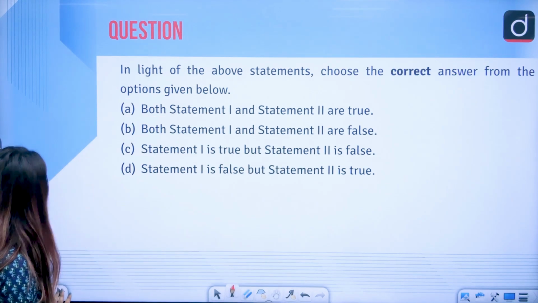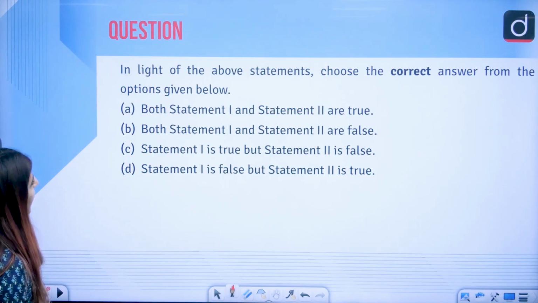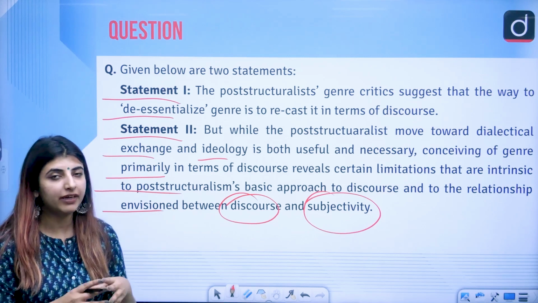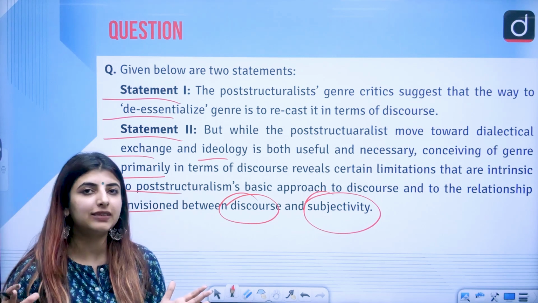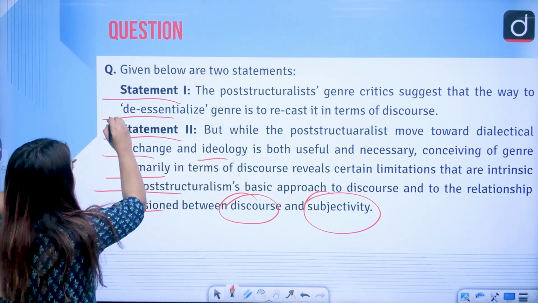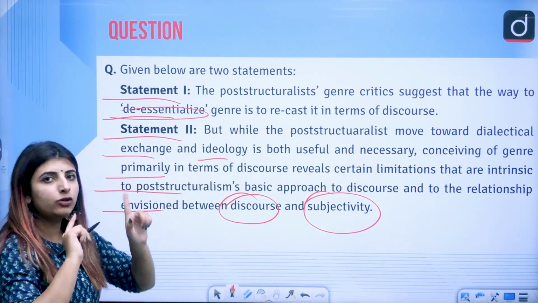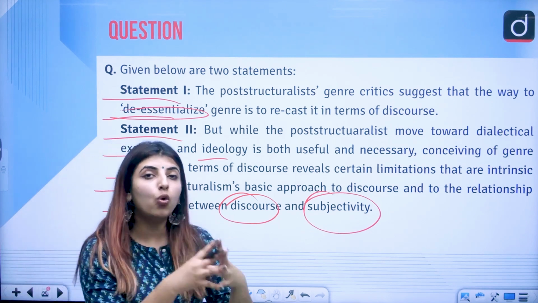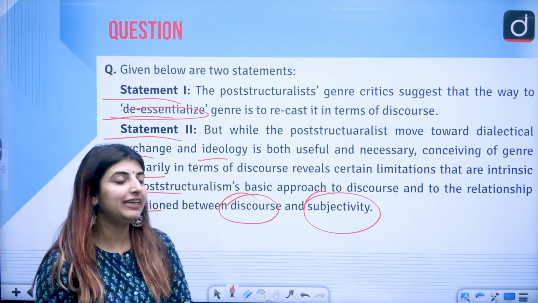So the answer to this question is option B, that statements 1 and 2 both are false when we talk about the post-structuralist genre as a whole, because the way they de-essentialize genre is not to recast it in terms of discourse, in terms of any kind of writing as well, correct?